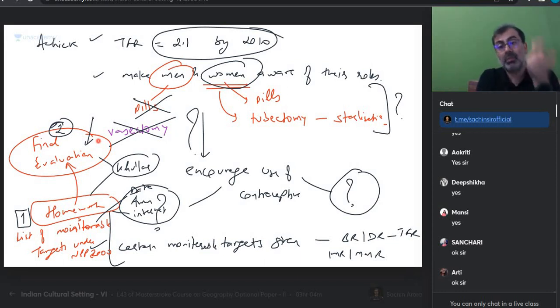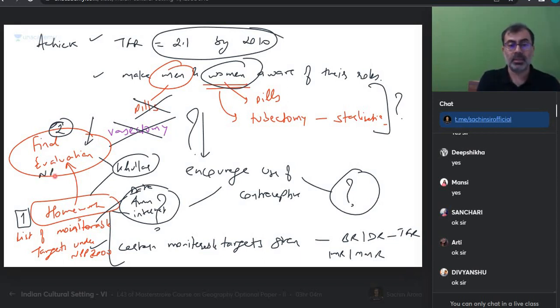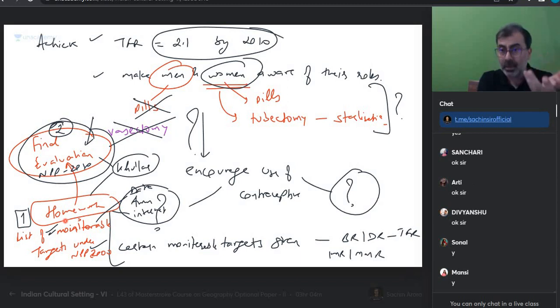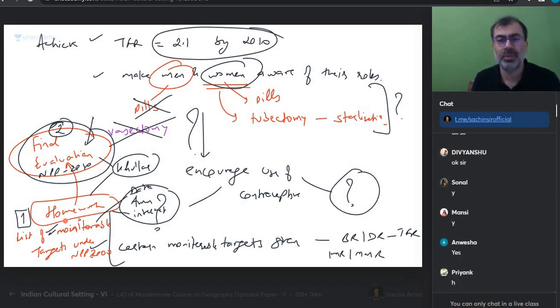Think about all the things which I talked about today. Try applying that. Maybe you can make it a homework. You can submit directly to me. Evaluation of NPP 2010, National Population Policy 2010. What was the final evaluation, and what were the monitorable targets? Does everyone understand what the homework is? What were the monitorable targets? And finally, did it happen? Were they achieved? That's all. And then I'll give you my final take in the first 5 minutes of tomorrow's class.